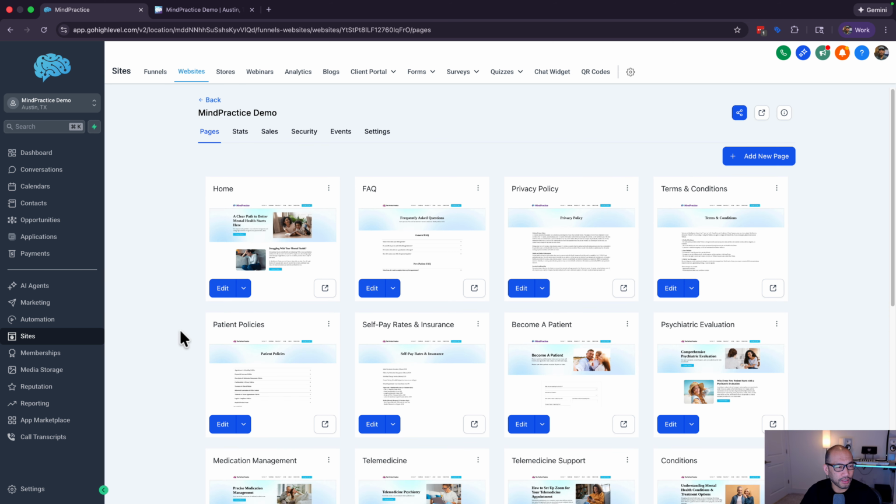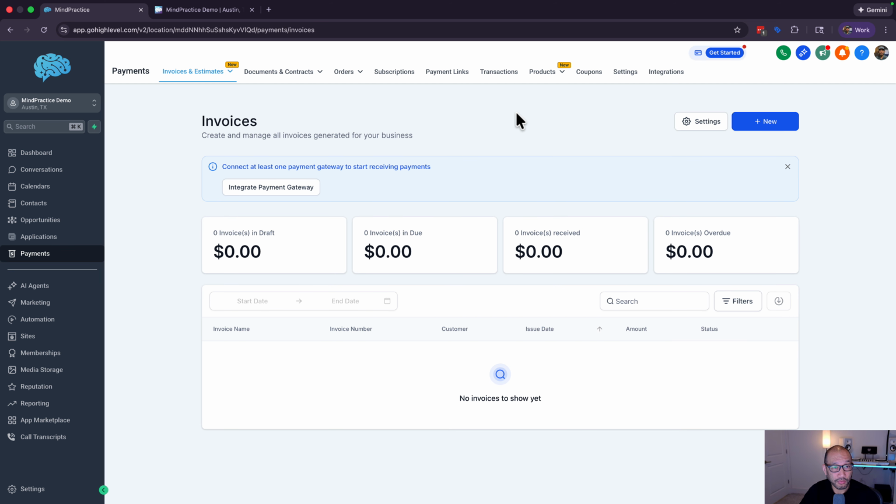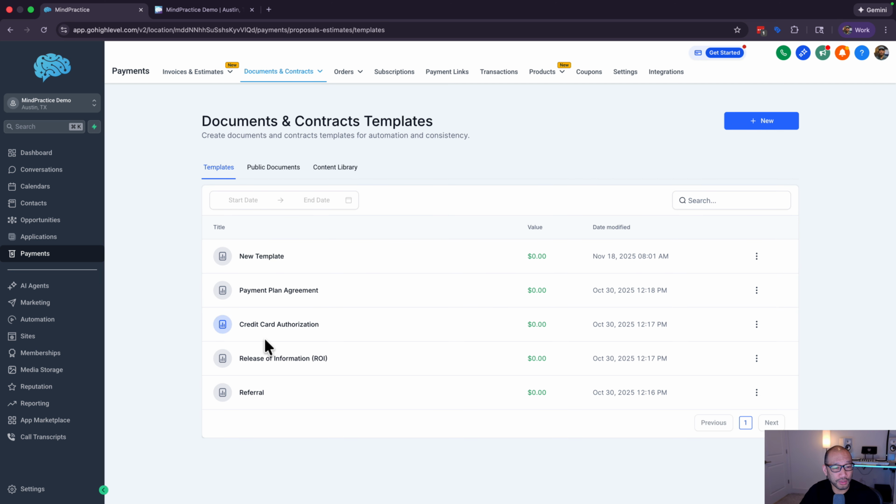But the other thing that I did want to talk about is we can collect payments. We can also do forms. So if we had different forms like an ROI form or credit card authorization, you can send it from here. Because sometimes patients don't have charts yet, you might want to send out some documentation on here. So we can go ahead and send this out. This is really just a quick overview of the MindPractice app.